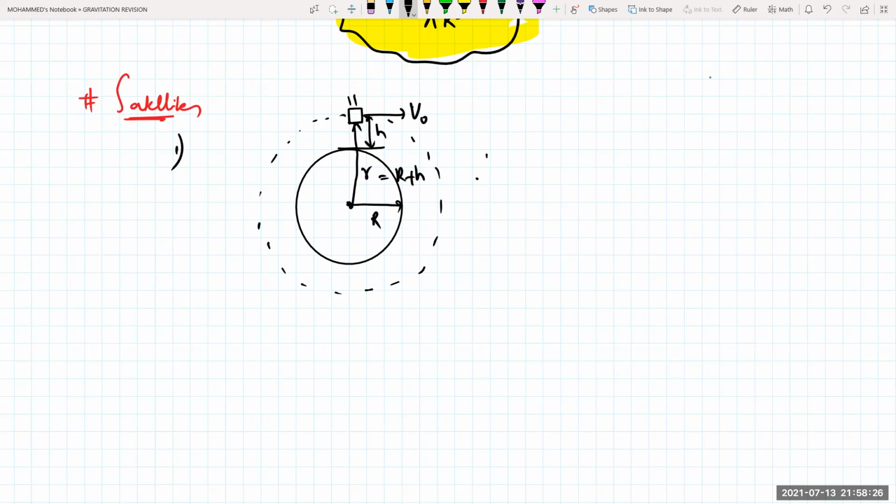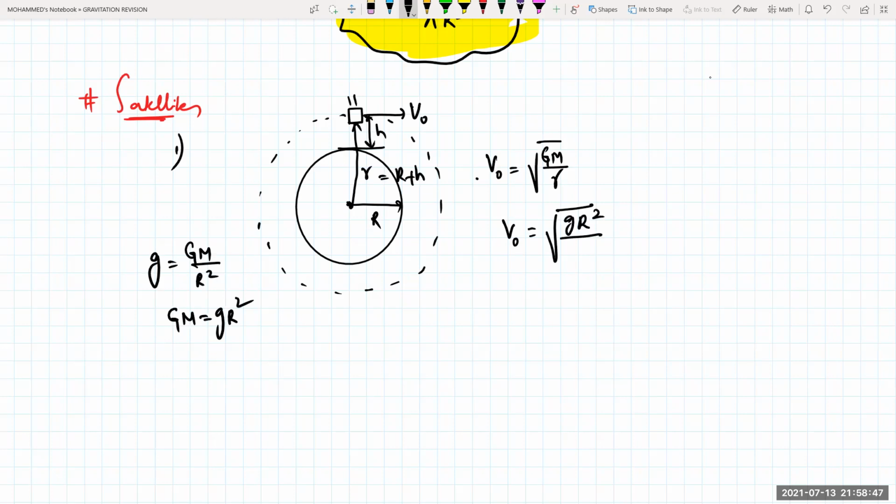Orbital velocity will be equal to under root of G into capital M divided by small r. Or else I can write V naught is equal to under root of, we know the relation small g is equal to capital G capital M divided by R square. So G into M I can write as g into capital R square, divided by R. Can I write like this?